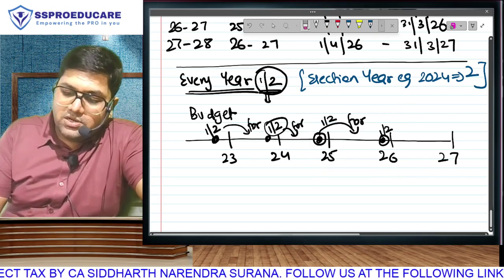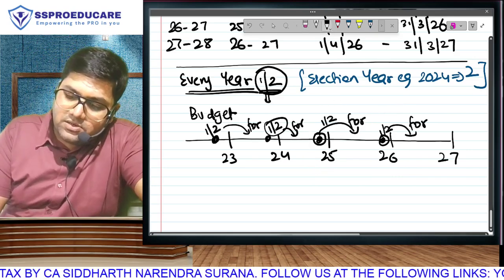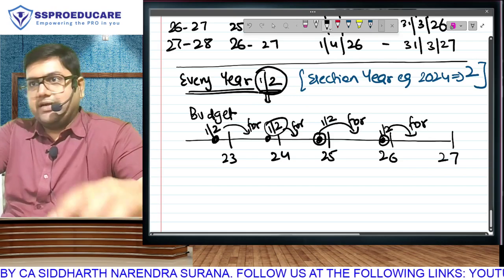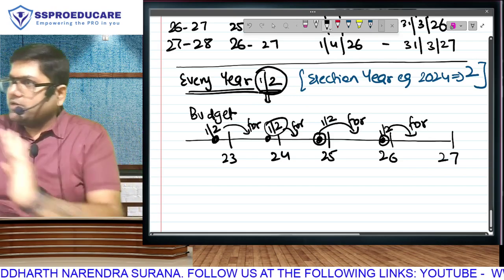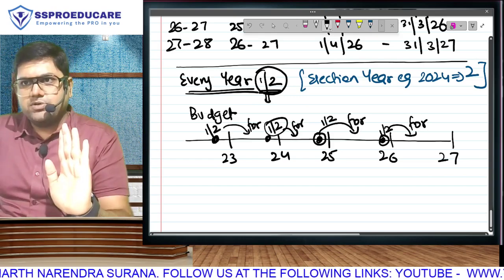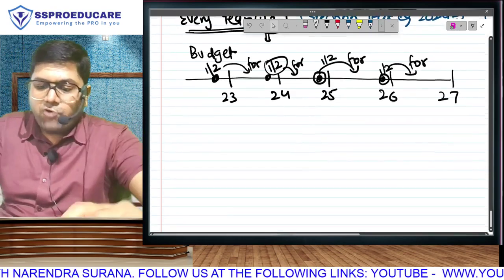One thing is for sure, that this budget will be for the next year 26-27. So you are clear that budget comes before the year starts. 1st of February, election year is an exception. Let's not talk about it. Correct? Now, what does this budget do?